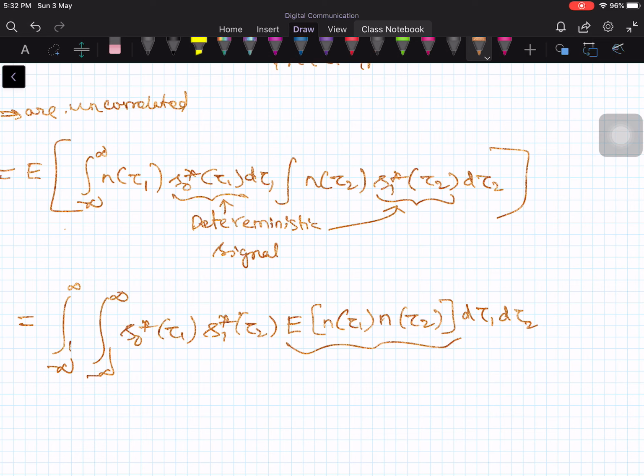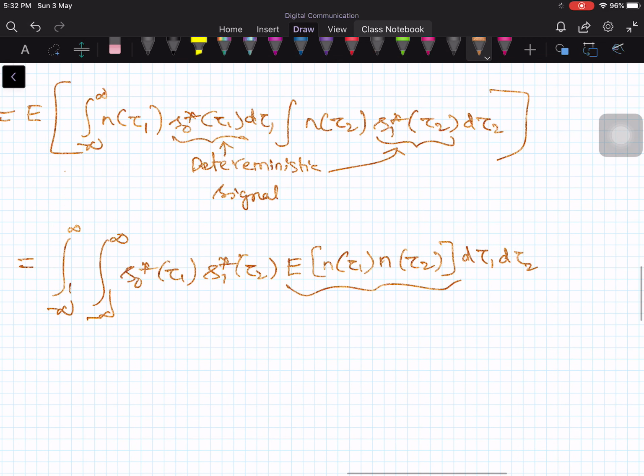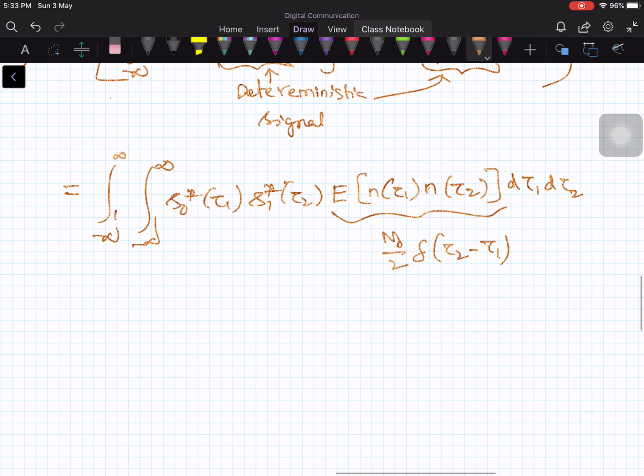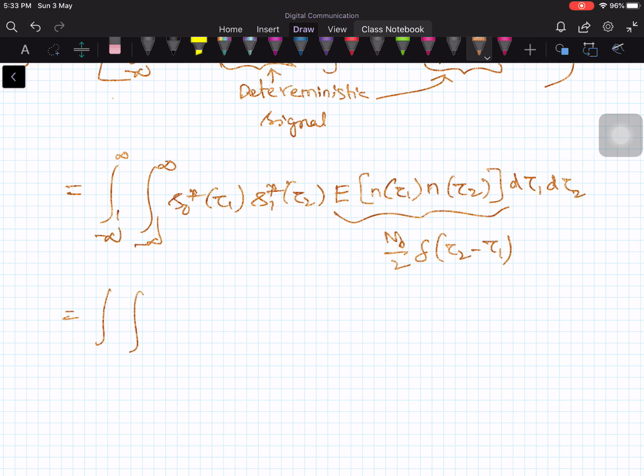This one is white noise. So you're taking the autocorrelation function. If you take the autocorrelation function of white noise, it is an impulse function with magnitude N0 by 2 times delta of tau 2 minus tau 1, or tau 1 minus tau 2, whichever is bigger, you can take the difference. So the next step is s0 conjugate of tau 1, s1 conjugate of tau 2, times N0 by 2 times delta of tau 2 minus tau 1, d tau 1, d tau 2.